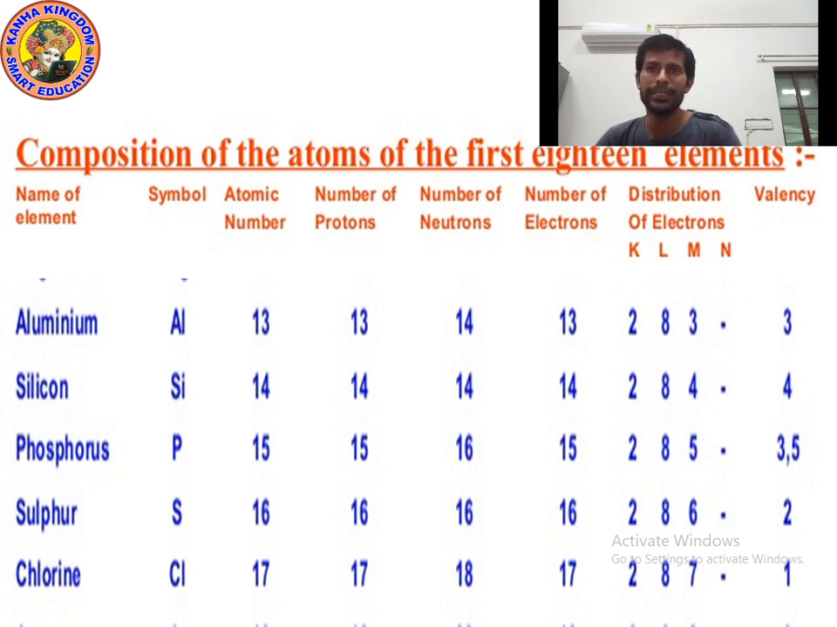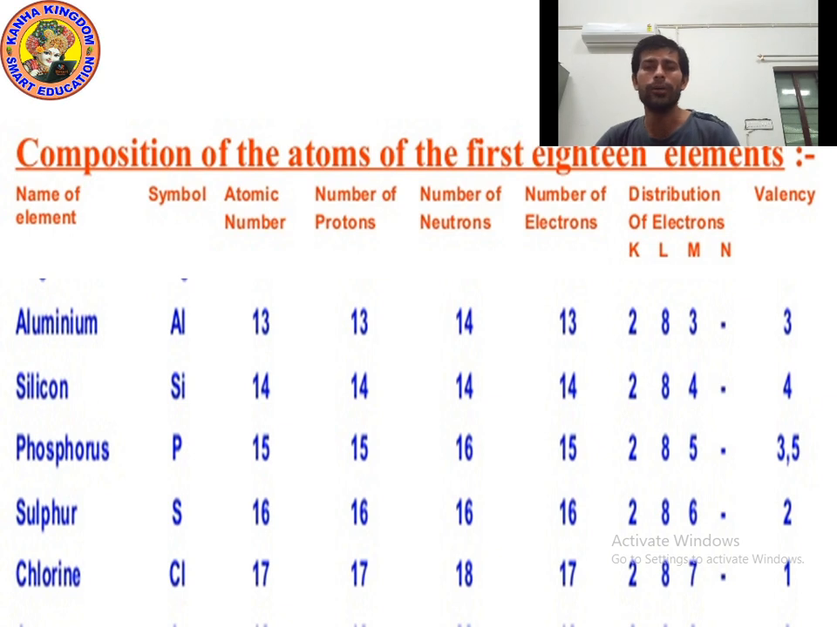So to complete the octet rule, how many electrons should be present in the M shell? 8 electrons. But for aluminium only 3 electrons are present. Means how many electrons does aluminium need? Aluminium needs 5 more electrons, but 5 is more. Aluminium cannot take 5 electrons. Aluminium will lose electrons because 3 is less. That's why it will lose 3 electrons and the valency will become 3.